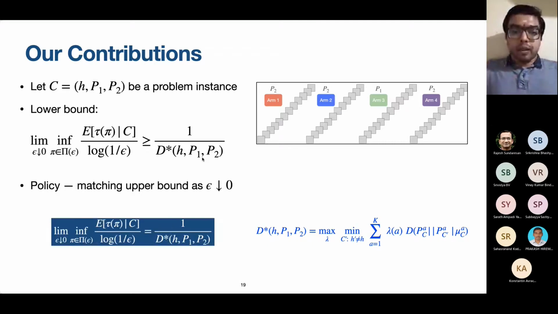Okay, so our answer is this. We give a precise characterization of the growth rate of the time required to find the odd arm subject to error probability constraints. The answer is 1 over D star. D star has this kind of expression. It depends on the unknowns in the problem, specifically on P1 and P2, which are the transition probability matrices of the odd and the non-odd arms.